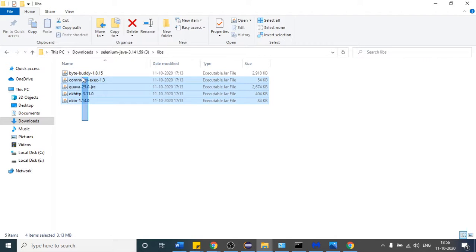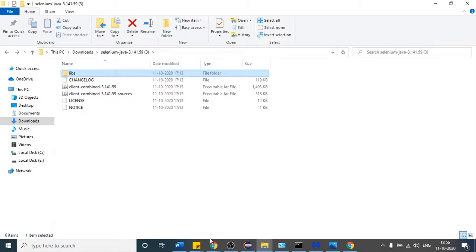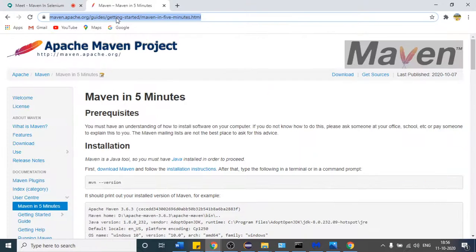So suppose your company says that I do not want to use this jar, I want to use some other Selenium jar version, right? So you just have to change the version here.